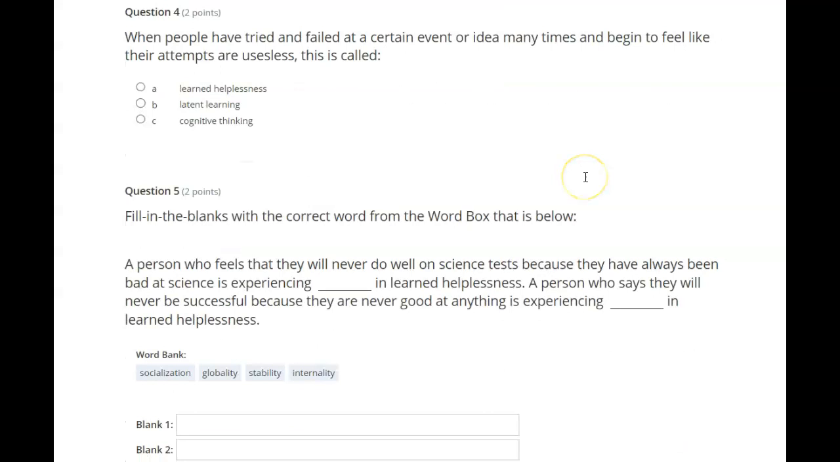When people have tried and failed at a certain event or idea many times and begin to feel like their attempts are useless, this is called A. Learned helplessness, B. Latin learning, C. Cognitive thinking.